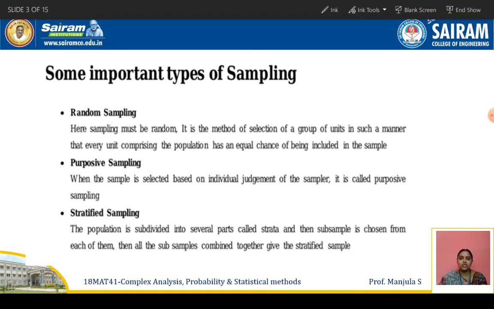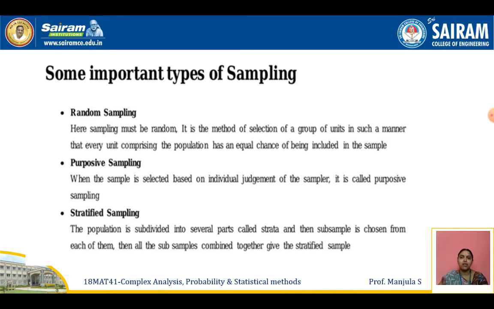And the next one is stratified sampling. The population is subdivided into several parts called strata, and then a subsample is chosen from each of them. Then all the subsamples combined together give the stratified sample. These are the different types of sampling.